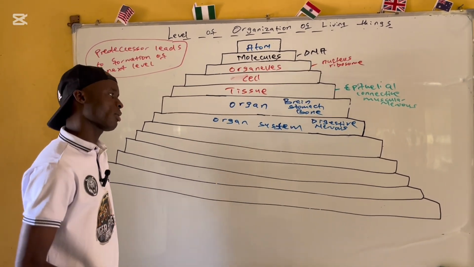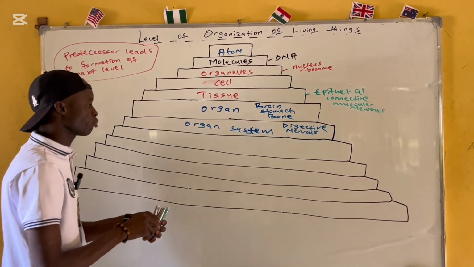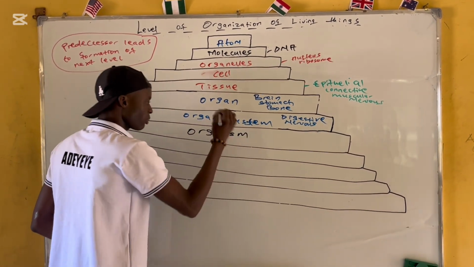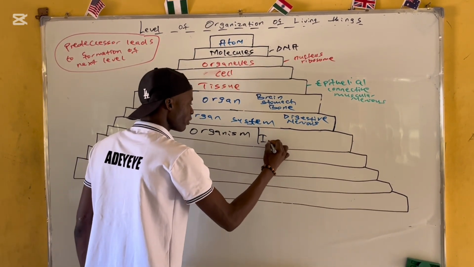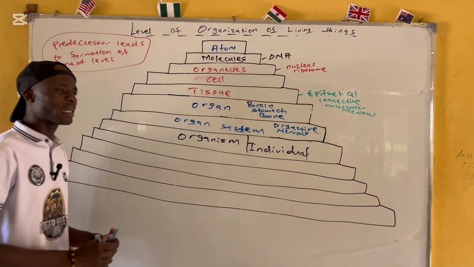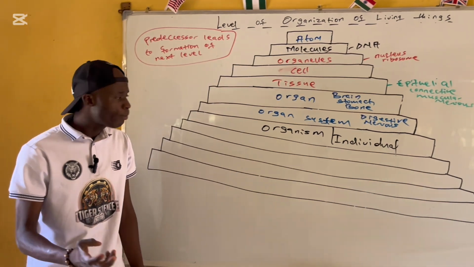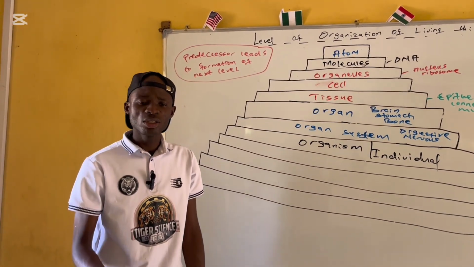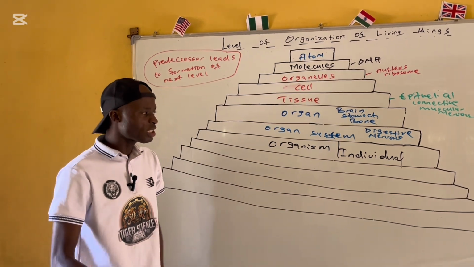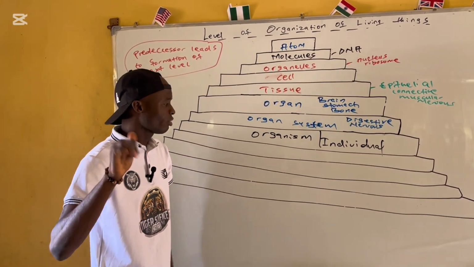When organ systems come together, what are they going to form? They are going to form an organism. See that they form a what? An organism. So when organ systems come together, they form an organism, or what? Individual. So now, what is an organism? An organism is an individual that is capable of reproduction and responds to stimulus. That is what we call an organism.